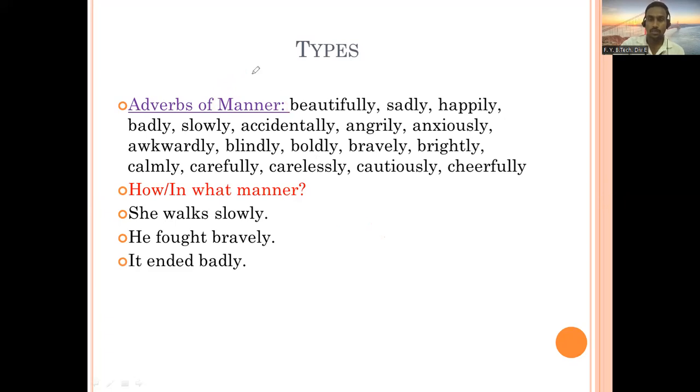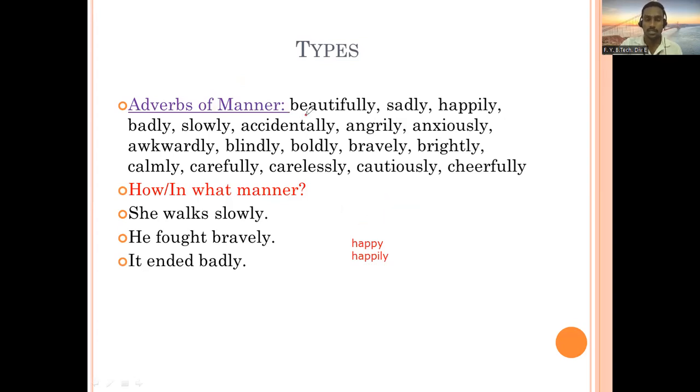For example, here we'll take happy. Happy is an adjective, and if you add ly to this, it will become an adverb: happily. So happy is adjective, happily is adverb. Here any adjective with the ly suffix, you can make it an adverb of manner.